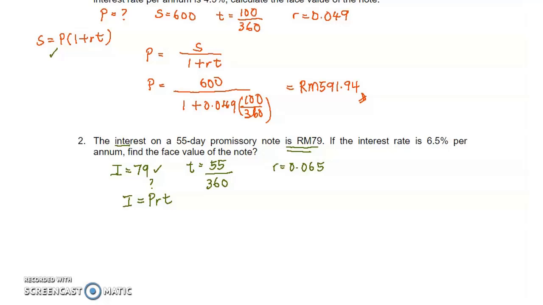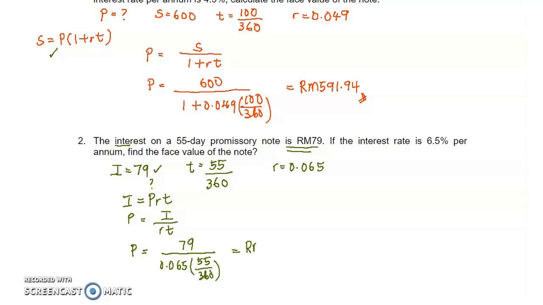Substitute the values. If you manipulate this formula, you make P the subject. P is equivalent to I divided by RT. Multiply, go to this side, you move to the other side, becomes divide. So P equal to interest 79 ringgit divided by R, 0.065, T is 55 days divided by 360.